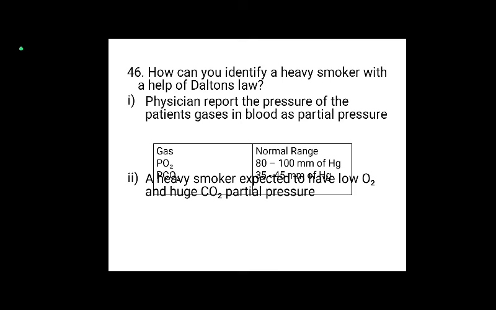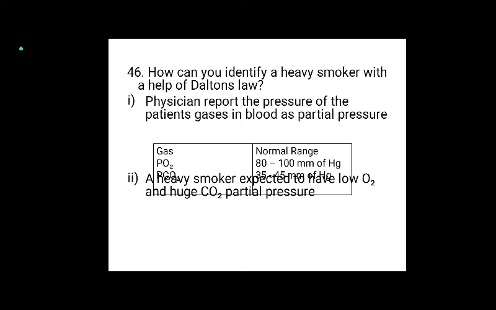How can you identify a heavy smoker with the help of Dalton's law? The physician and the doctor report the pressure of the gases in the patient's blood as partial pressure. Which gases? PO2 and PCO2, the pressure of oxygen and the pressure of carbon dioxide.